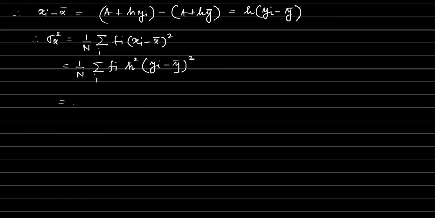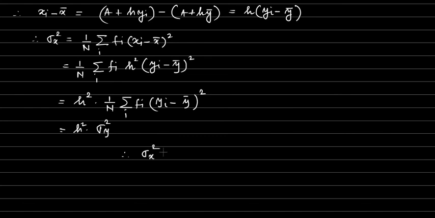So this is h squared into 1 by n summation over i fi into yi minus y bar whole square, which is nothing but sigma square y. So we got that sigma x square is equal to h square into sigma y square.